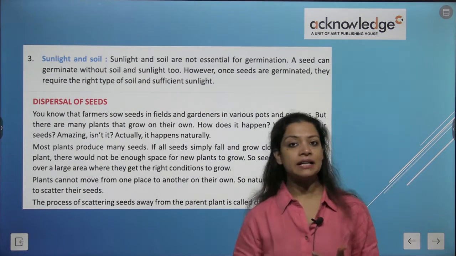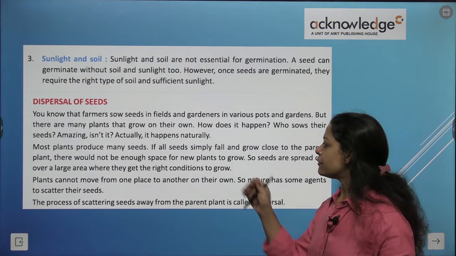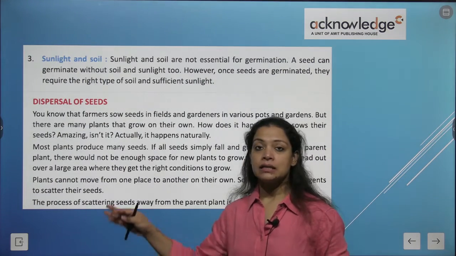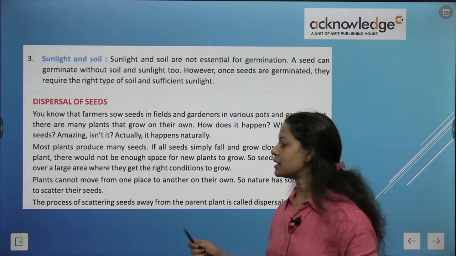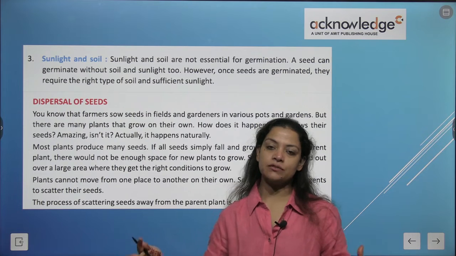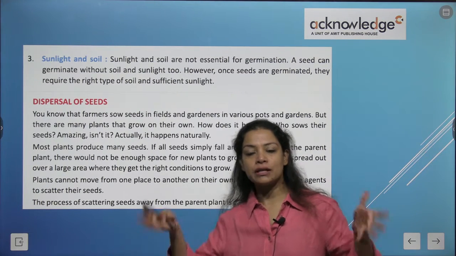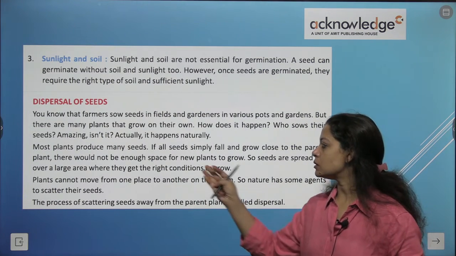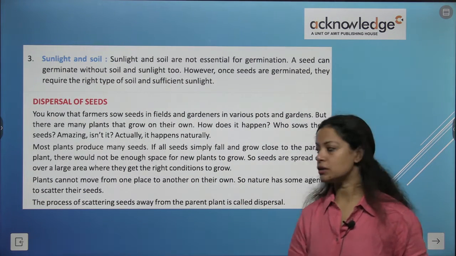So, it happens naturally. Now, most plants produce many seeds. If all seeds simply fall and grow close to the parent plant, there would not be enough space for the new plant to grow. So seeds are spread out over a large area where there is sufficient and appropriate space for the plant to grow. अगर सारे plants एकदम ऐसे एक साथ जुड़ के grow करने लगेंगे, so there will be no space left over, right? So they require a large area for their growth and the right conditions for their growth.